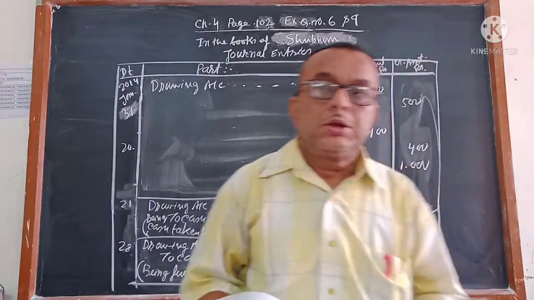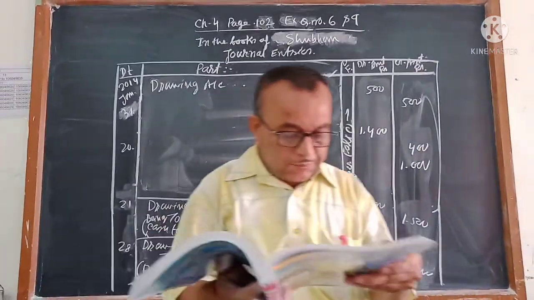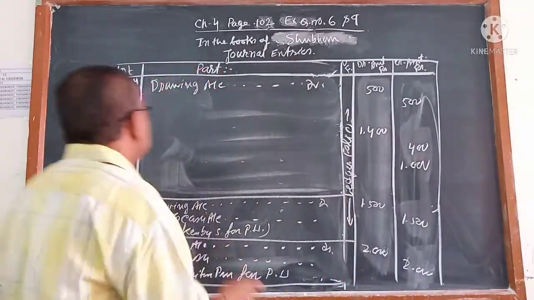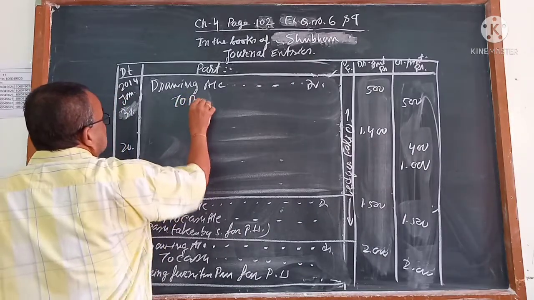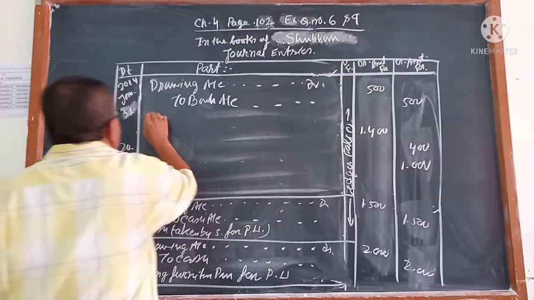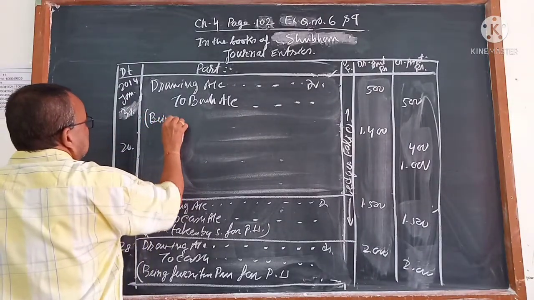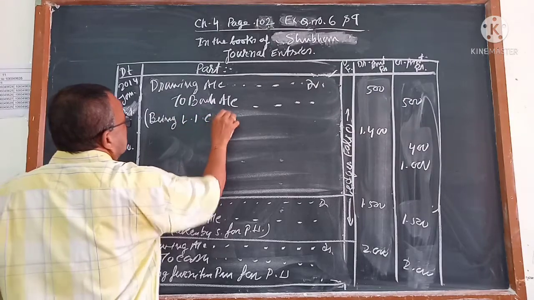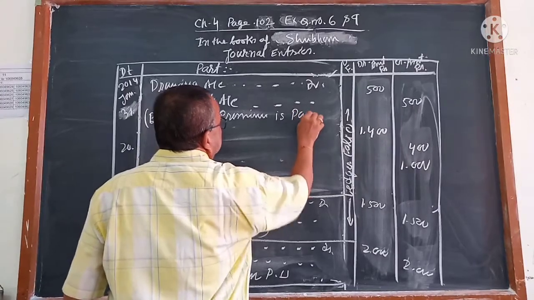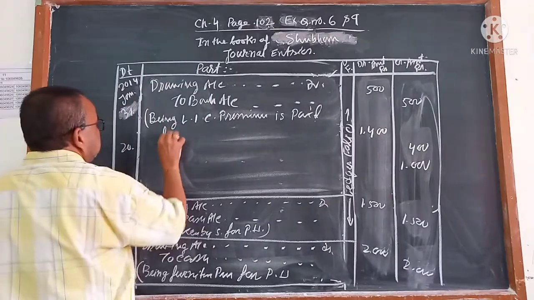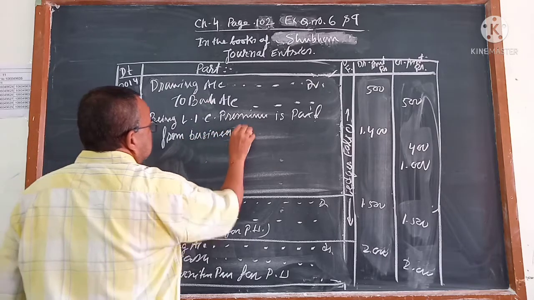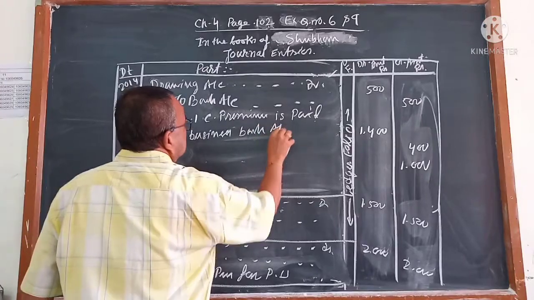If it is paid, then it is paid from the business for personal expense. Personal expense means personal use. 500 by cheque. Drawings account debit to bank. Cheque होगा तो bank account. How much? 500. Being LIC premium is paid from business bank account.